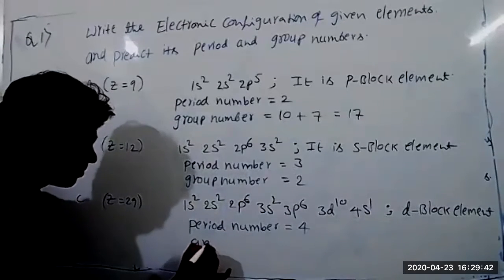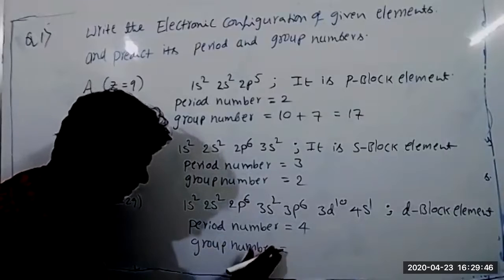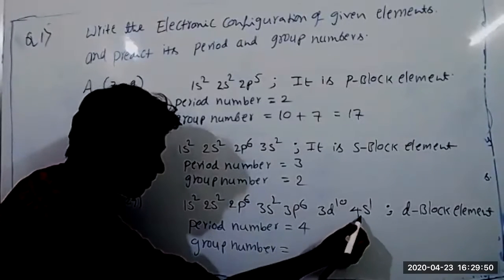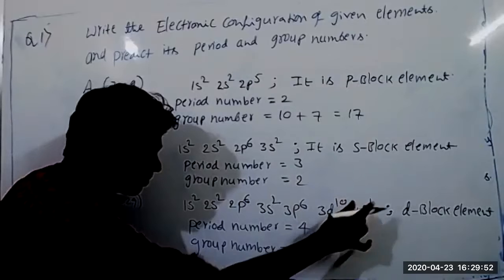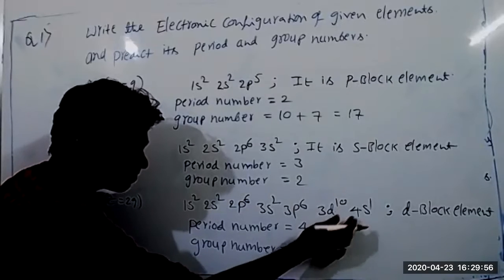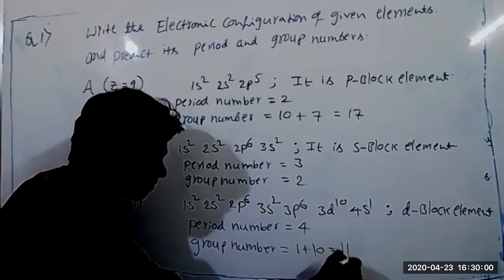Group number is 11. We have to count the valence shell 4 with the s orbital only, plus (n minus 1) d, that is 4 minus 1 is 3, with d10 electrons. So it is the 11th group.